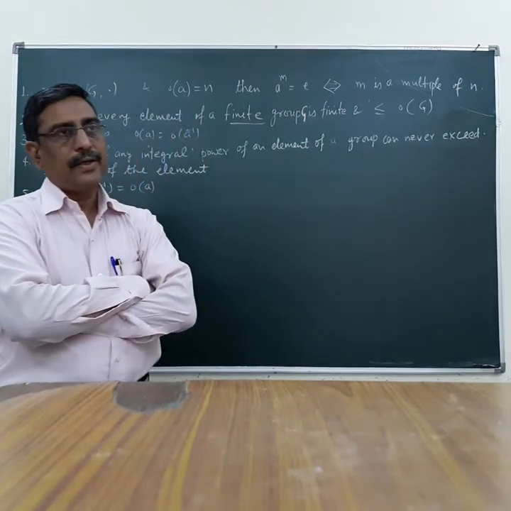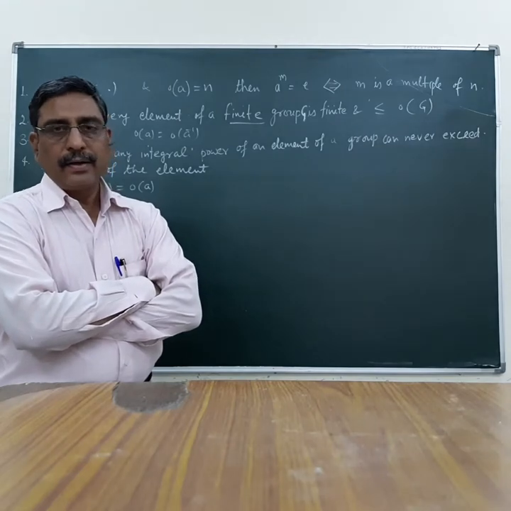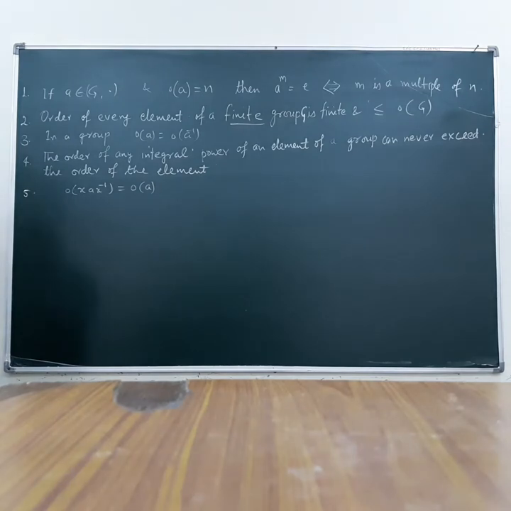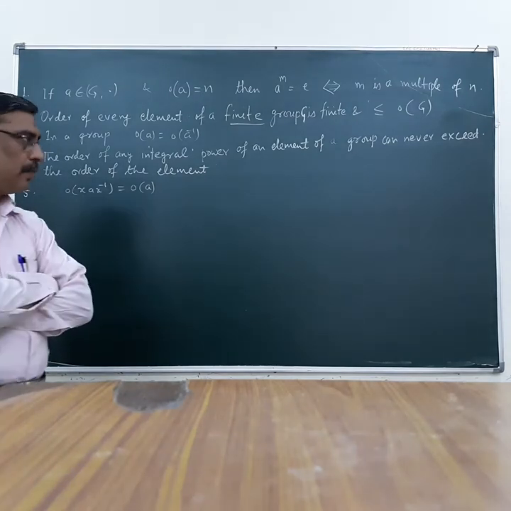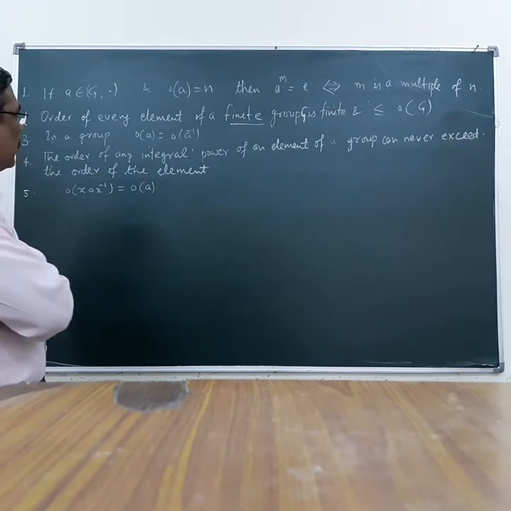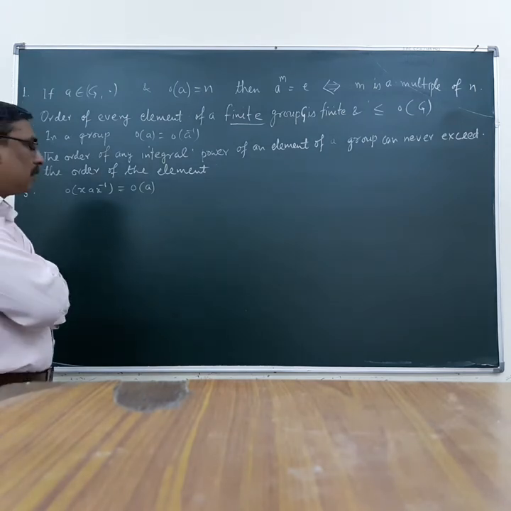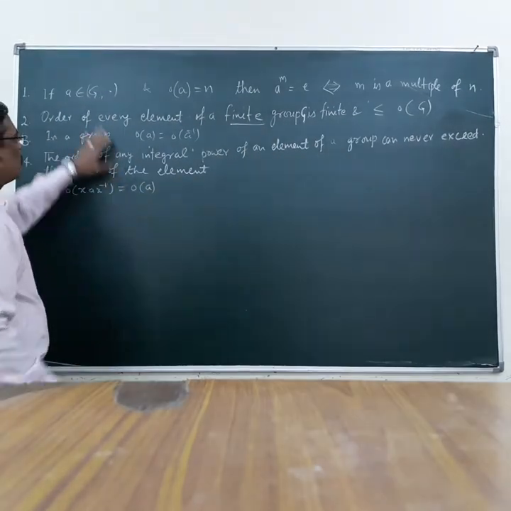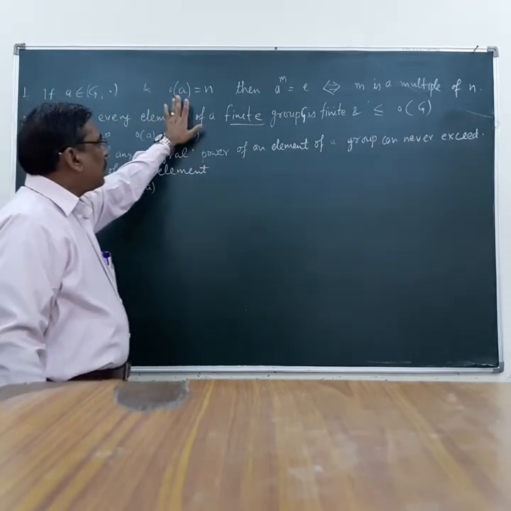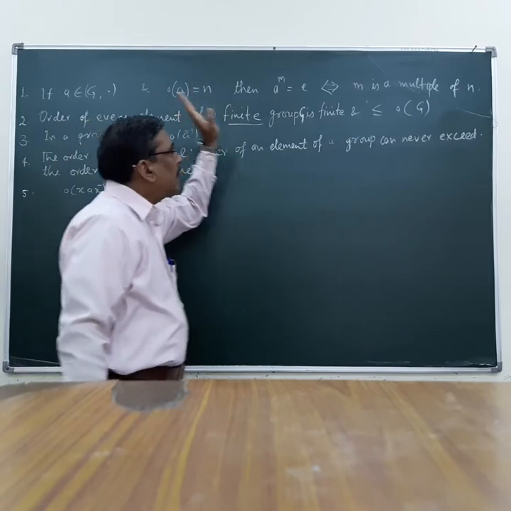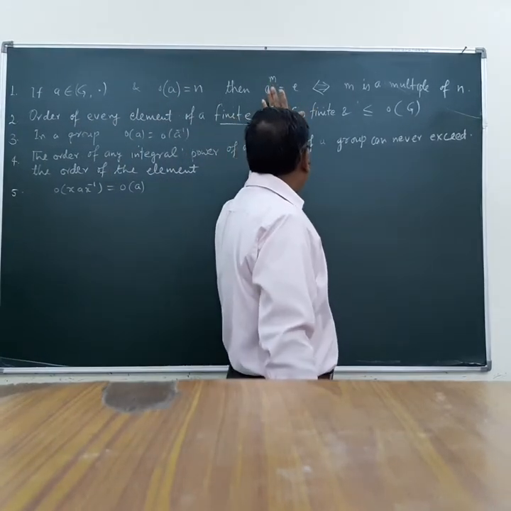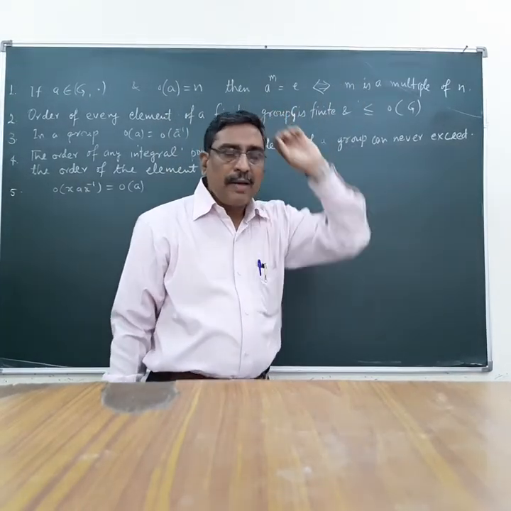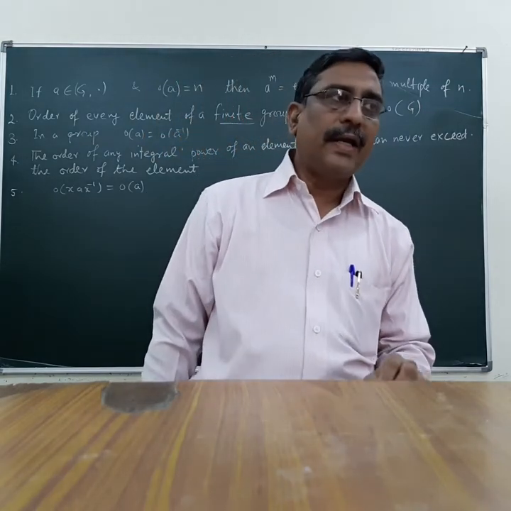And yesterday, I defined the order of an element in a group, and subsequently I proved a result that if a belongs to G and the order of a is n, and if a raised to the power m is equal to identity, then m must be a multiple of n.